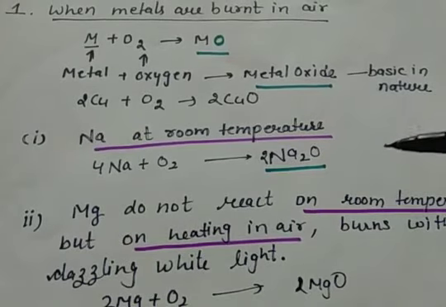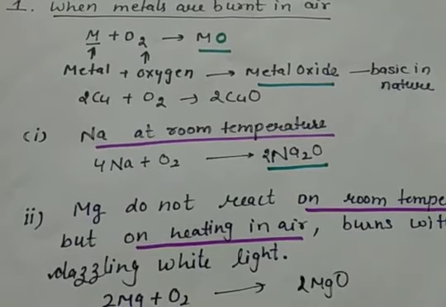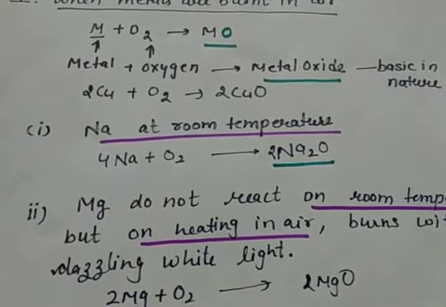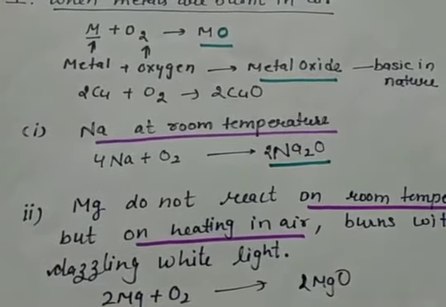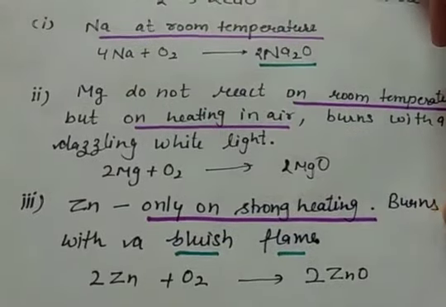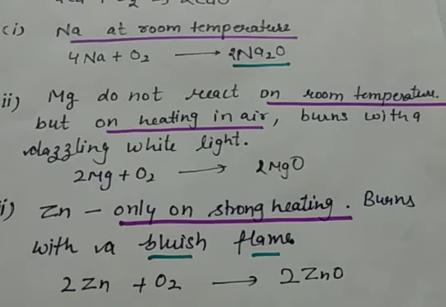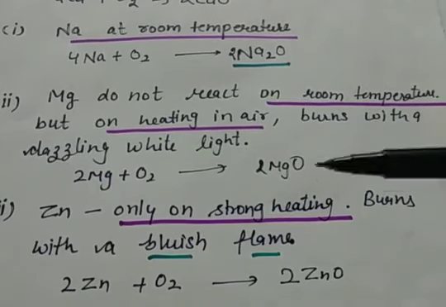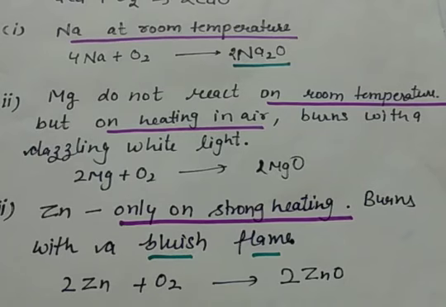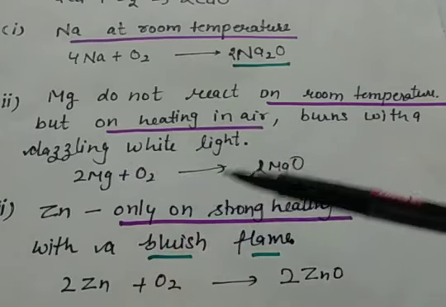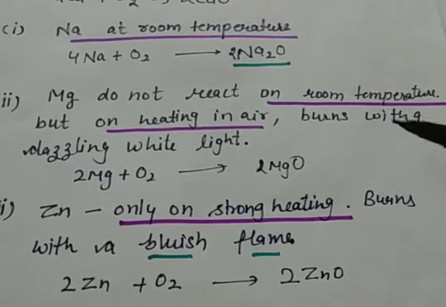But all the metals are not equally reactive. According to the reactivity value, the tendency to react with oxygen is also less. So you can see here that magnesium does not react at room temperature with oxygen, but it reacts with oxygen on heating and it burns with a dazzling white light. You can see the equation: when magnesium is burned in air, when it is heated, magnesium oxide is formed.